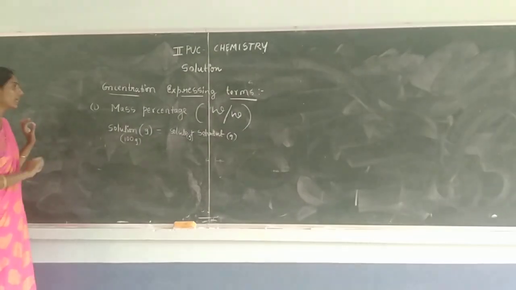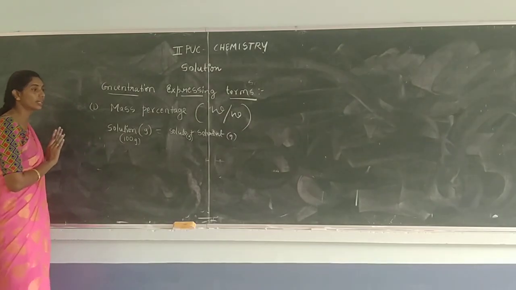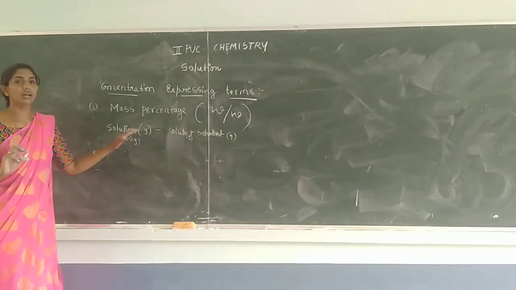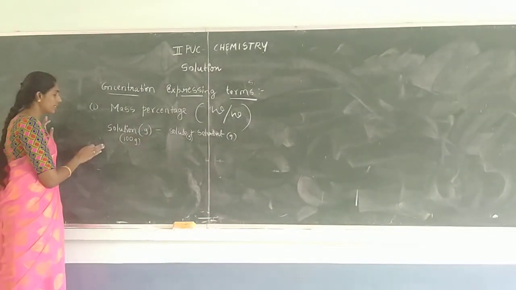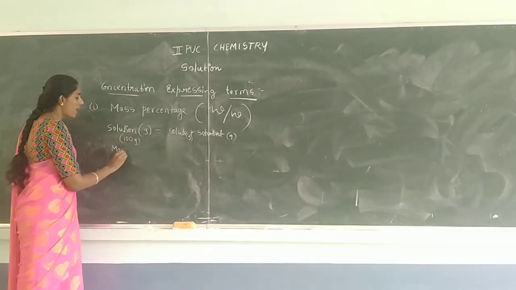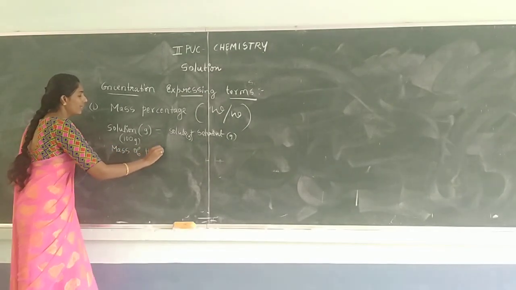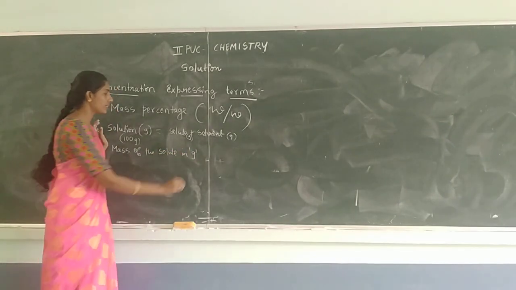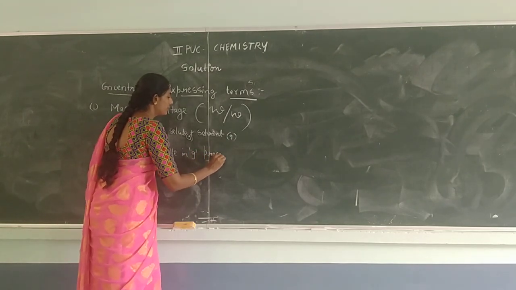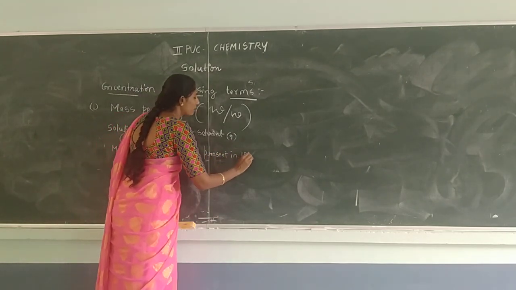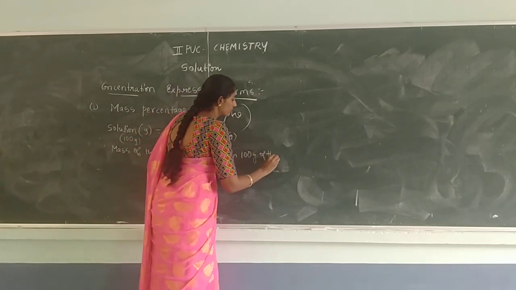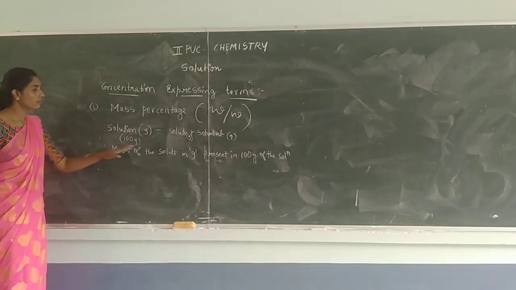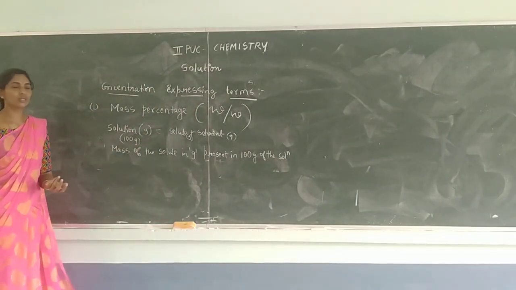So this mass percentage can be given as, the definition is not there in your textbook. So just remember, just to copy down the definition part, mass percentage can be defined as: it is the mass of the solute in gram present in 100 gram of the solution. Okay, it is the simplest definition for the mass percentage. Mass of the solute in gram present in 100 gram of the solution.